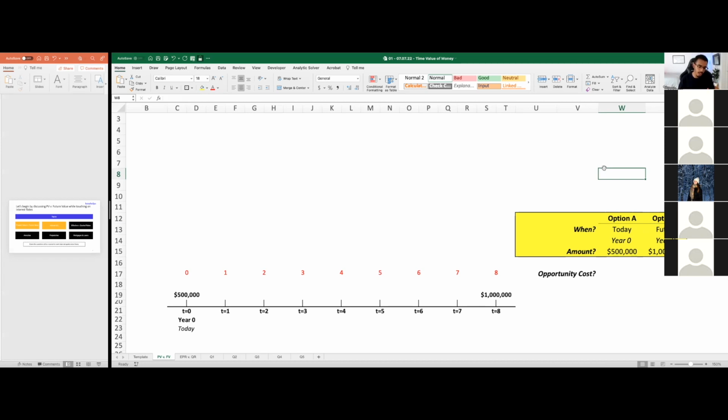And the interest rate is a very important topic, and we'll talk about it in just a second. But the underlying takeaway here is that money is kind of a subjective topic, right? Depending on who you are and depending on what time you're dealing with, you may decide to go with one option versus another. And let's kind of double down on that idea. For us, $500,000 was more valuable to us today than $1 million 8 years from now. Why is that? It's because money in the future may or may not be as valuable as money today.